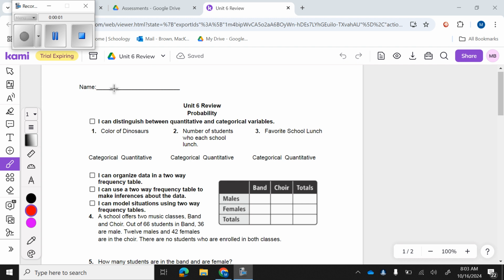We're going to start on our Unit 6 review. Okay, remember you can use your review and your notes on your test. Okay, so when we're first starting off, we got to decide if these are categorical variables or quantitative.